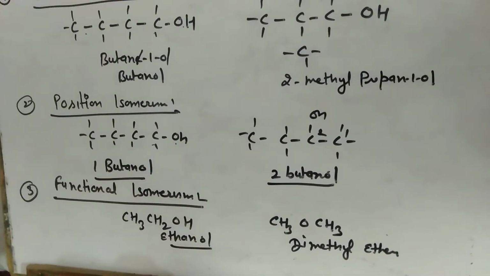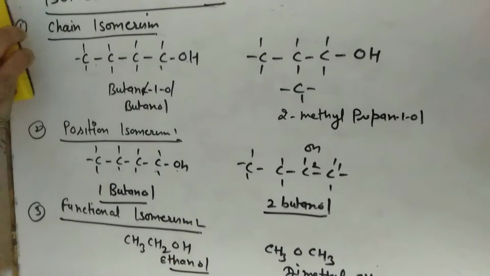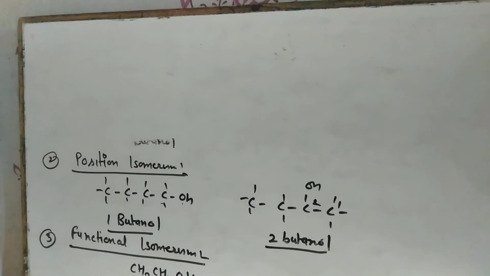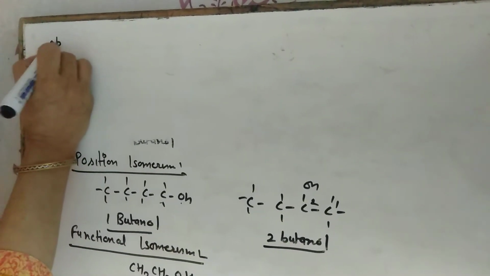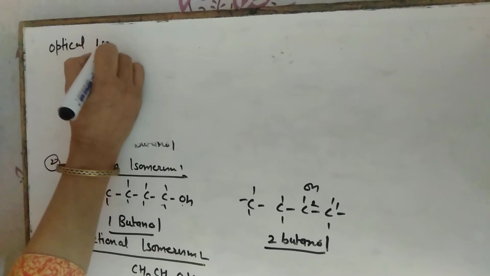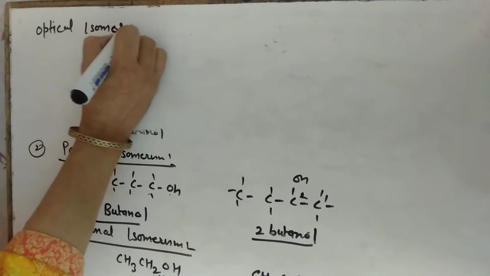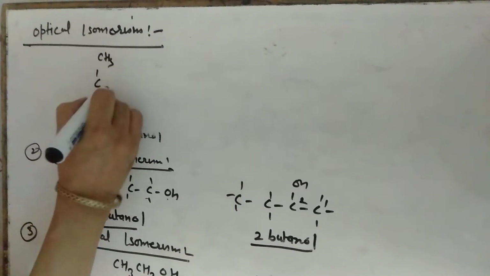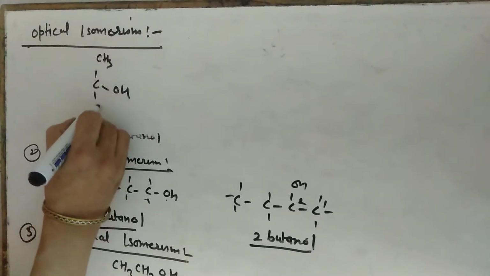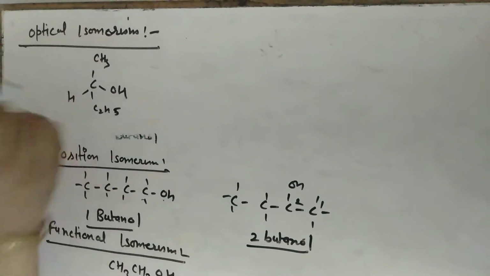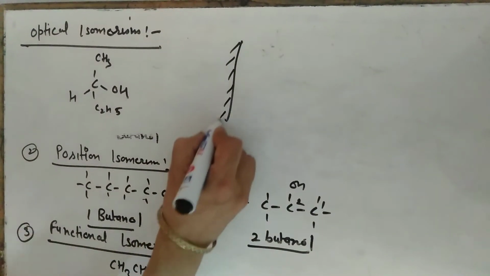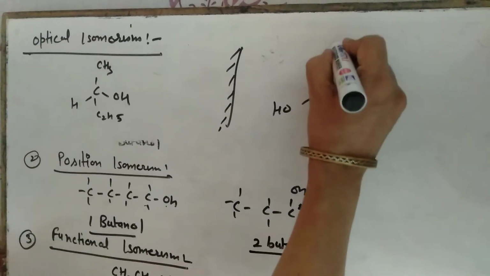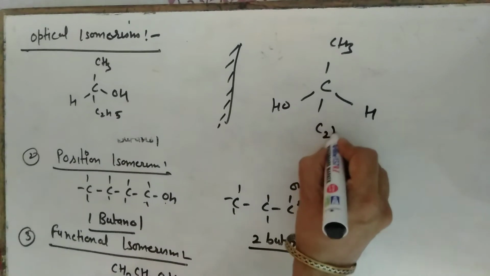And fourth is optical isomerism. In optical isomerism, a monohydric alcohol containing a chiral carbon atom exhibits optical isomerism. The example of optical isomerism: CH3, OH, C2H5 and H. The mirror image you can write in this way. This is a mirror image, an enantiomer, with CH3 and C2H5.